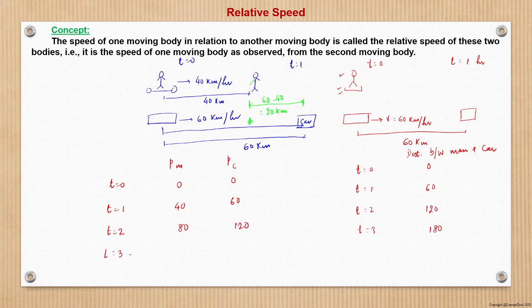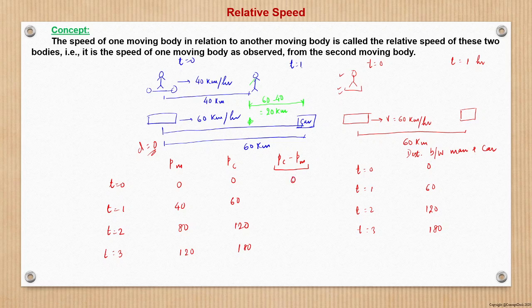And at t equal to 3, he will be at 180 kilometers position from the origin. Let this be the 0 position, right? Distance is equal to 0 here. So what is the distance between PC minus PM? That is the distance between the car and the man on the bike at any point of time, that is, the distance of the car with respect to the man, right? I'm writing here P, we can write D also, anything.